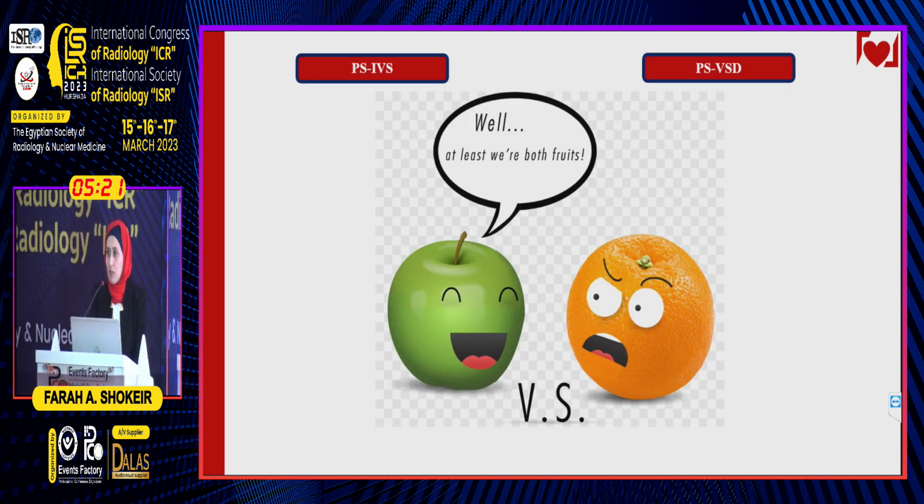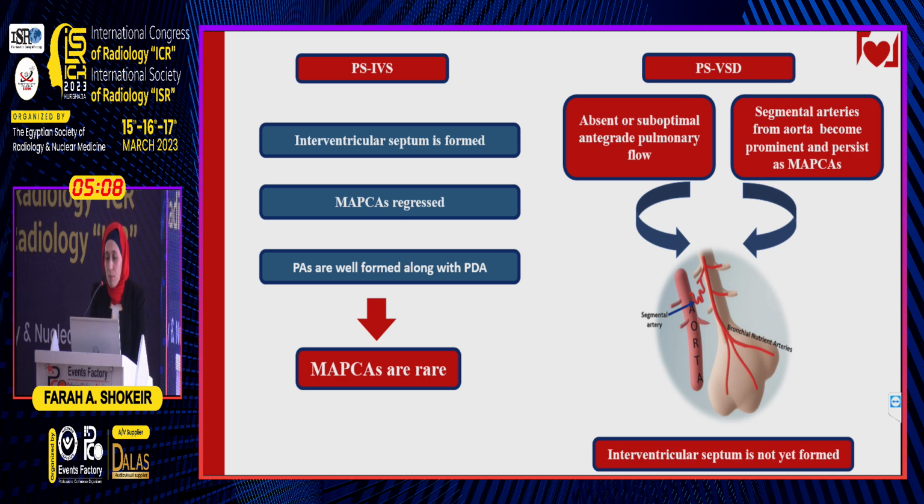So we're talking about the pulmonary stenosis with interventricular septum defect and pulmonary stenosis with intact interventricular septum. They look the same, but as a matter of fact, they're embryologically quite different. Pulmonary stenosis with VSD, the defect occurs early in the embryological life, where there's absent or suboptimal antegrade pulmonary flow. Segmental arteries of the aorta become so prominent and present as MAPCAs. Interventricular septum is not yet formed in this case.